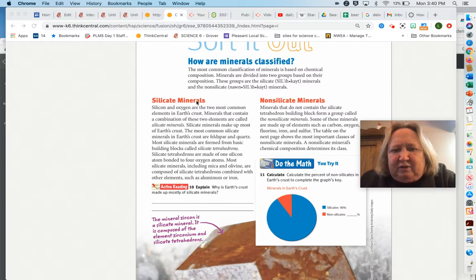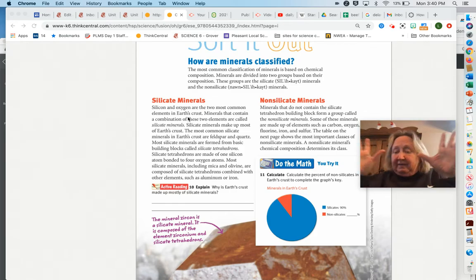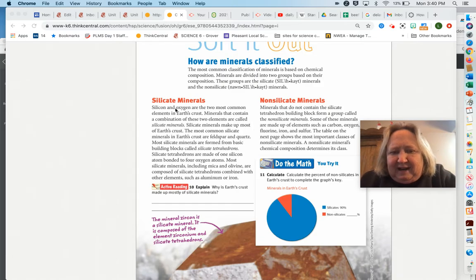All right. The two groups are what's called silicate and non-silicate. If you look at the graph, silicates make up 90% of the minerals in Earth's crust. So that's 9 out of 10. Obviously, that's a lot. So the biggest group here is silicates. All you need to know about silicates is that the two most common elements in Earth's crust, not in the atmosphere, not in the air, but in Earth's crust, are silicon and oxygen.